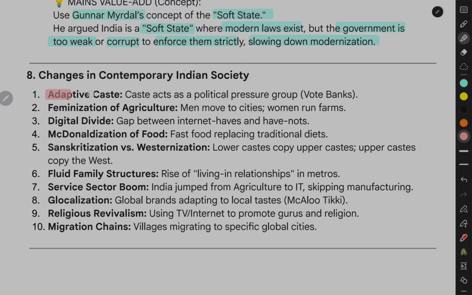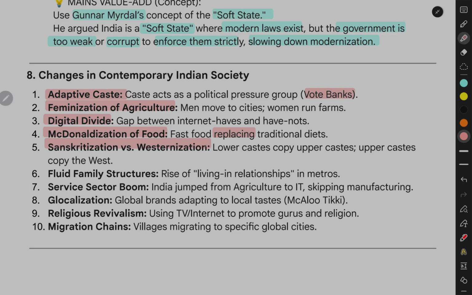Adaptive caste. Caste acts as a political pressure group, vote banks. Feminization of agriculture. Men move to cities, women run farms. Digital divide. Gap between internet haves and have-nots. McDonaldization of food. Fast food replacing traditional diets.